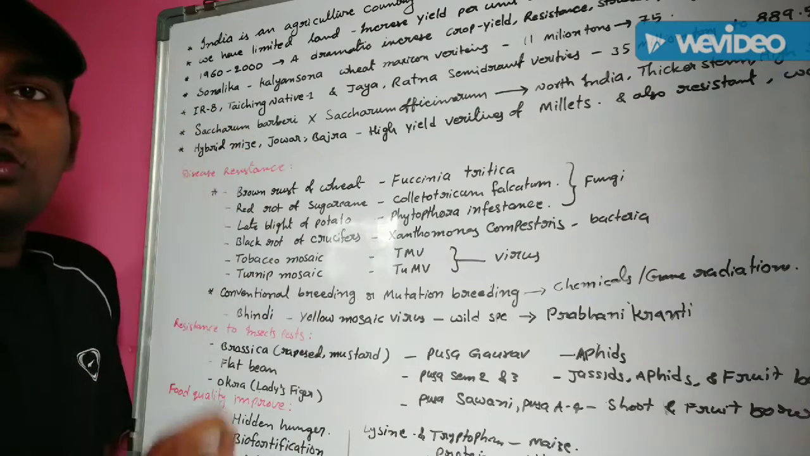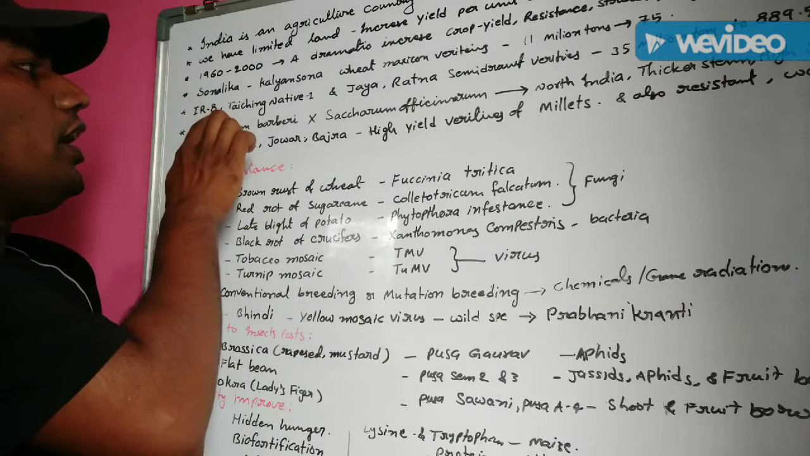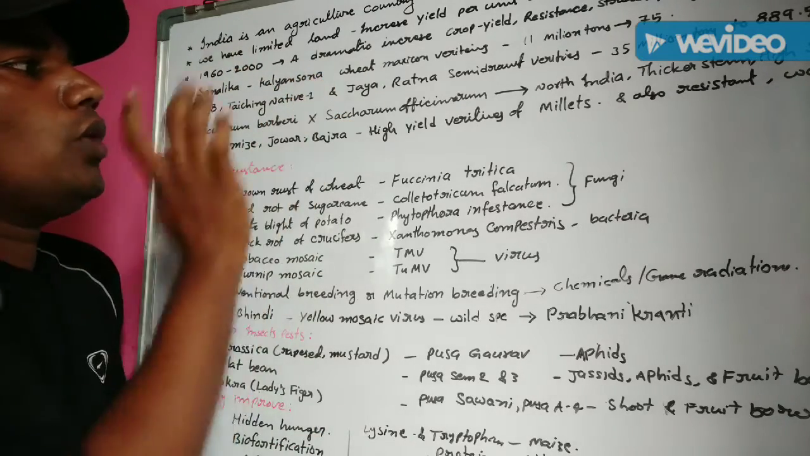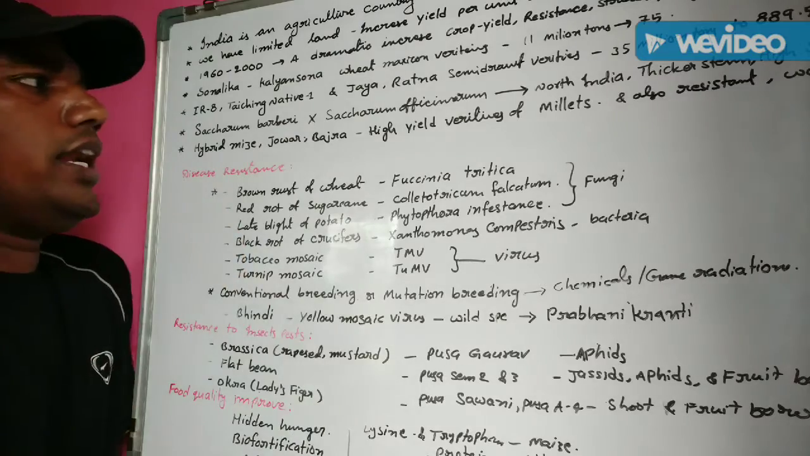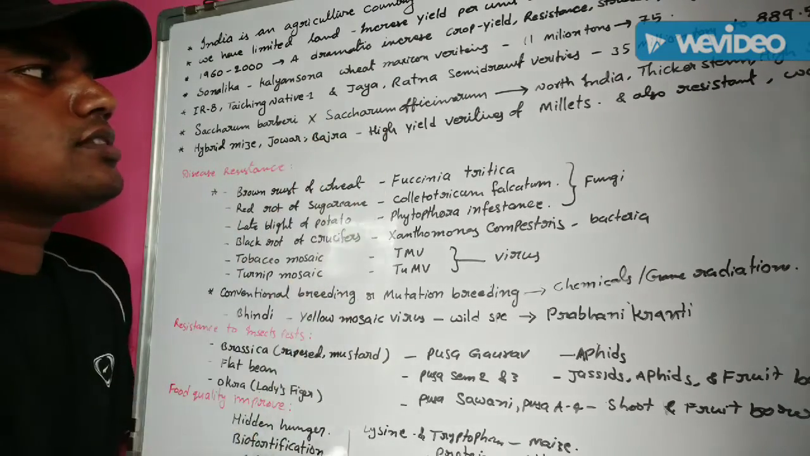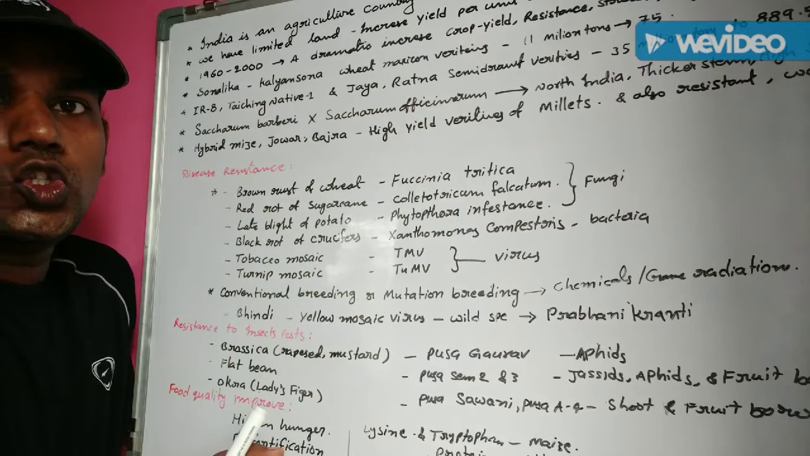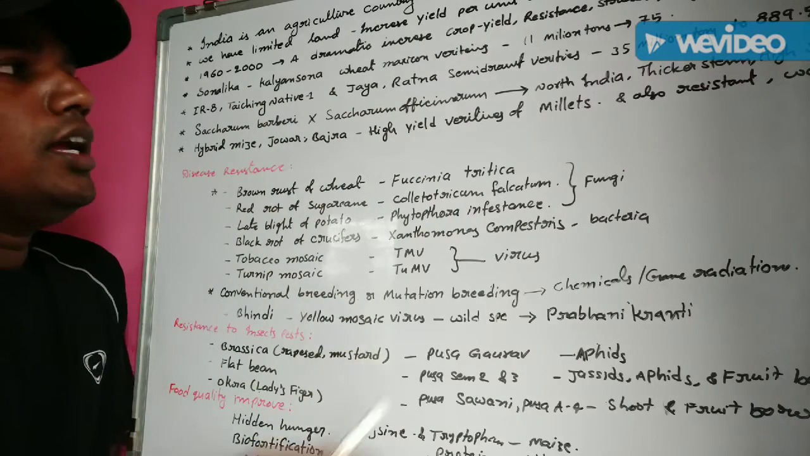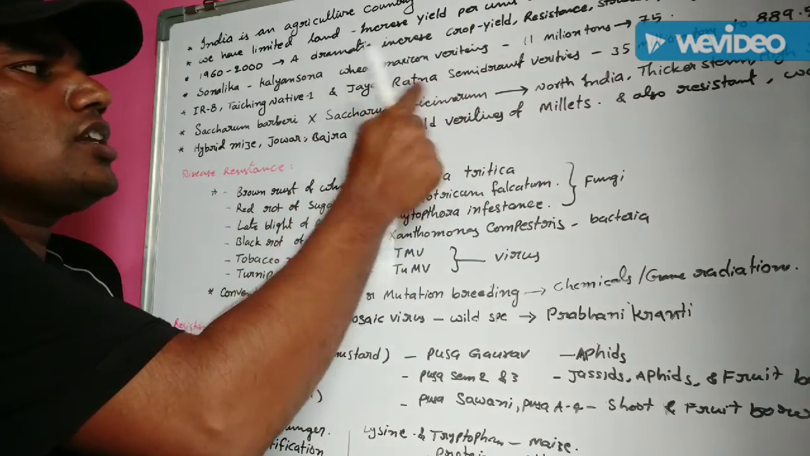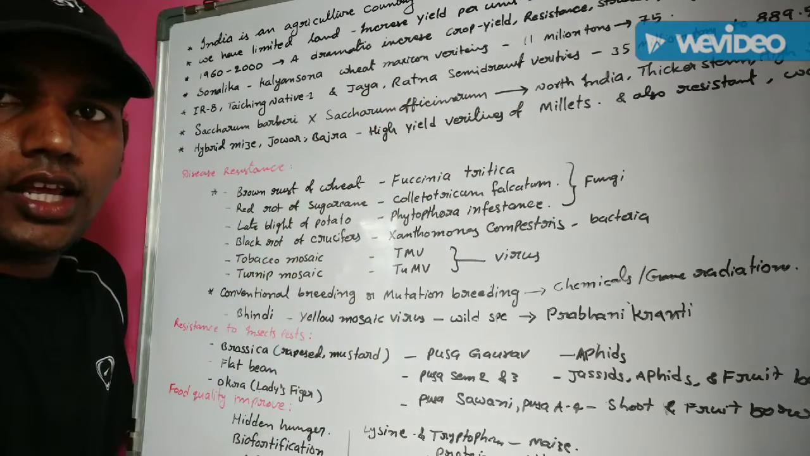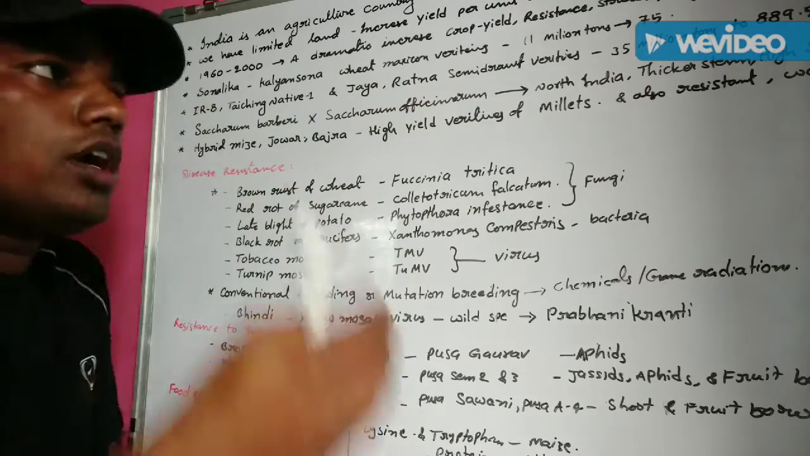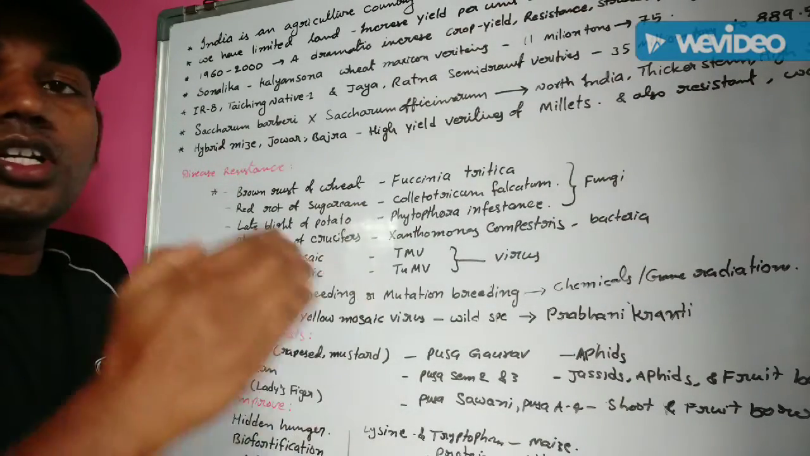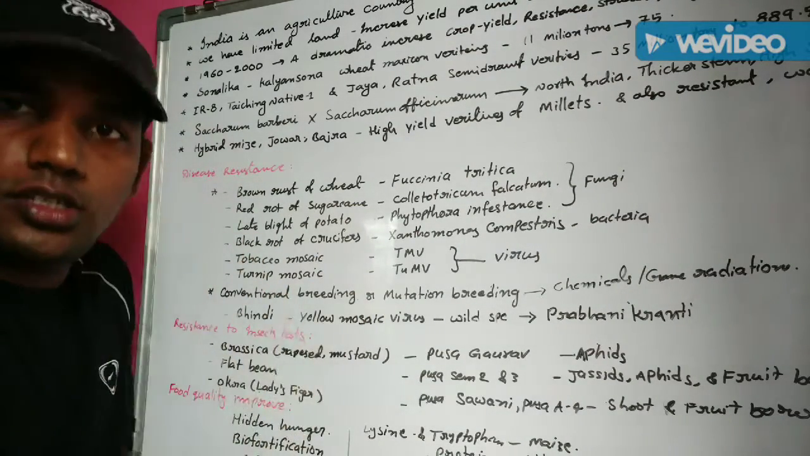In rice crops, IR8 and Taichung Native-1 are dwarf varieties, and semi-dwarf varieties like Jaya and Ratna give high yields. These semi-dwarf rice varieties, Jaya and Ratna, were introduced in our country. Because of this, our production increased from 35 million tons to 89.5 million tons.